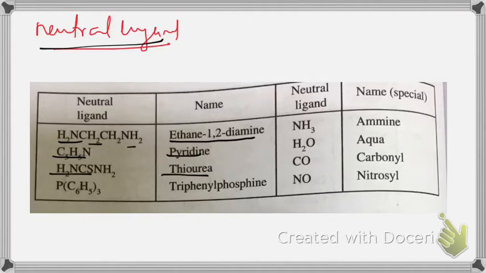Thiourea. Here also thiourea, no change. Triphenyl phosphine. Again triphenyl phosphine is the naming. Ammonia becomes amine. Not ammonia, it is amine. And you have to note that here you have to write 2M, amine. But in diamine you have only 1M.